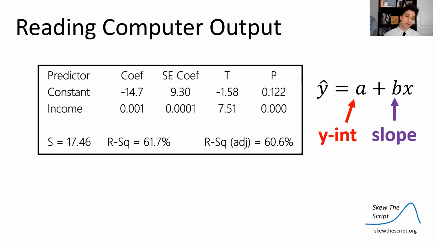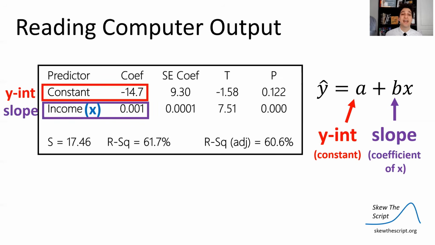So when we take a look at this, and we're going to do it for the same data set we were looking at before, we need to find from this output what the least squares regression line equation is, and what other features I can pull out. So remember, the y-intercept is a constant, the coefficient is a slope. If we look at my column here, I'll notice that income, my explanatory variable, my x variable, is listed, and I see two values associated with that. There's the coefficient for the constant, my y-intercept, and there's a coefficient for my x variable, that's my slope. So that's how to get those values out of this table.